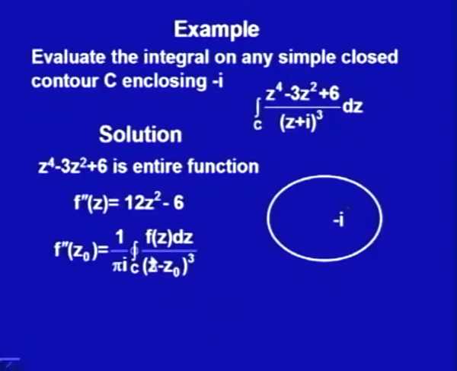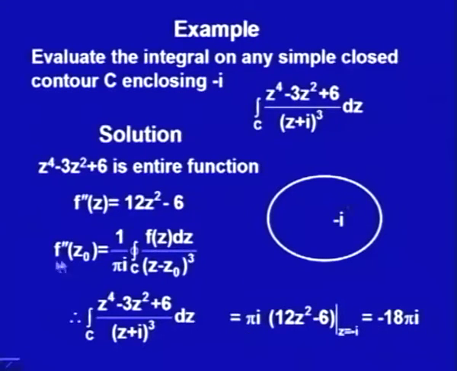The function f(z) is z to the power 4 minus 3 z square plus 6. So I would get this integral as pi i times f double dash z naught, that is 12 z square minus 6 evaluated at z equal to minus i. Putting z equal to minus i, I get minus 12 and minus 6, so minus 18. So the answer is minus 18 pi i. Let us see one more interesting example.